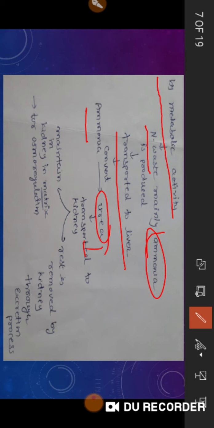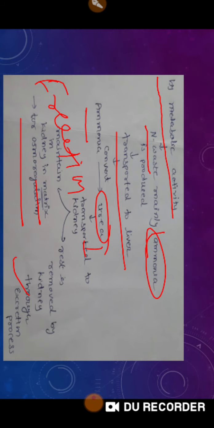Here it is divided into two fractions. A small fraction of the urea remains inside the medulla matrix for osmoregulation and the rest of the urea is excreted through the kidney. So this is the mechanism which most mammals adopt, right? Because ammonia is produced already, but ammonia is converted to urea.